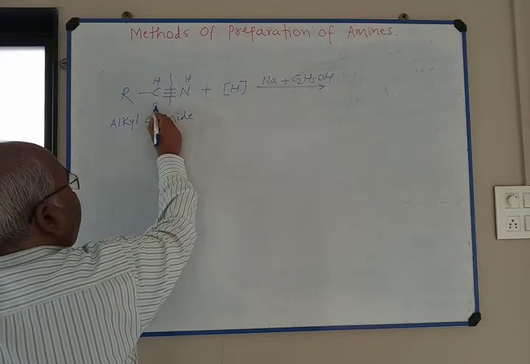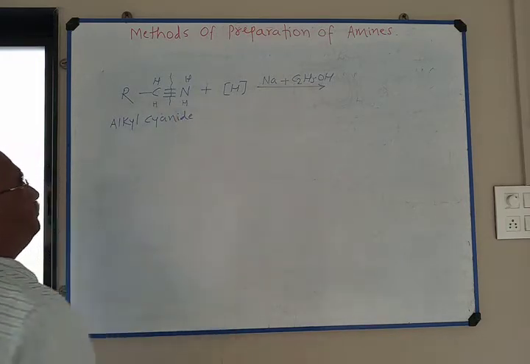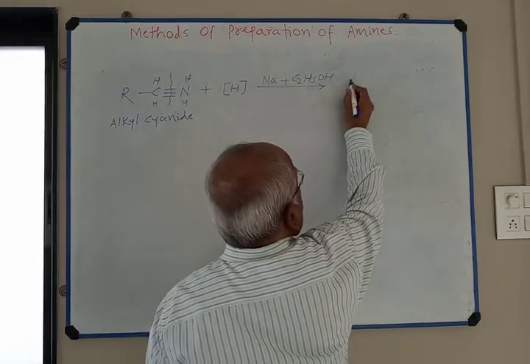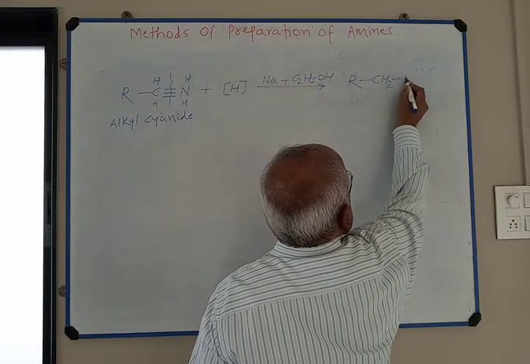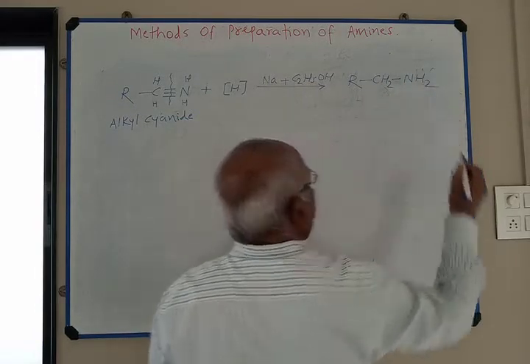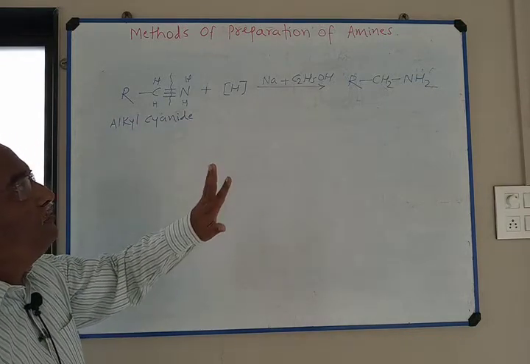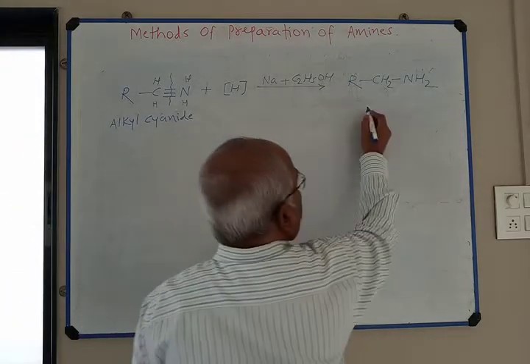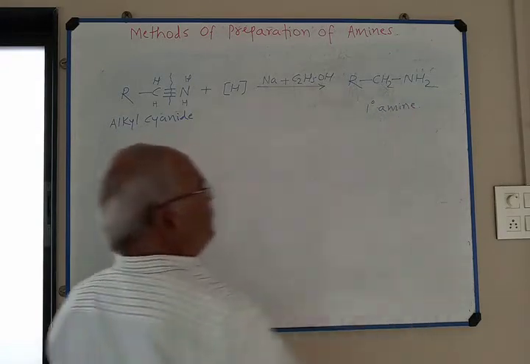Again, one hydrogen is added here, second hydrogen is added here. Double bond is converted to single bond and we get the product, single bond CH2, single bond NH2. Cyanide group is reduced to CH2 NH2 group, and we get primary amine. Primary amine is the main product.